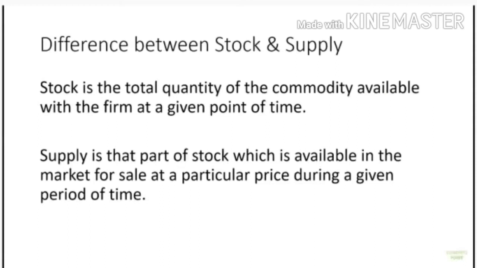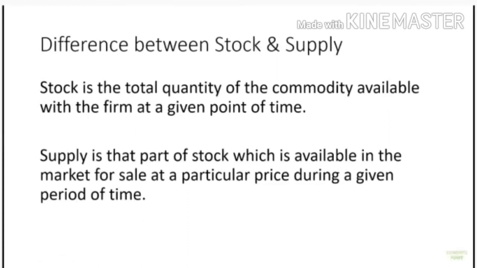Now we are going to see the difference between stock and supply. Stock is the total quantity of commodity available with the firm at a given point of time. That is the stock that is kept aside with the producer. That is the quantity that has not been demanded, or several factors may be there. Sometimes the producer may think that in future the price of the good may rise, and it may be sold sometime after. So he will be keeping it as stock.